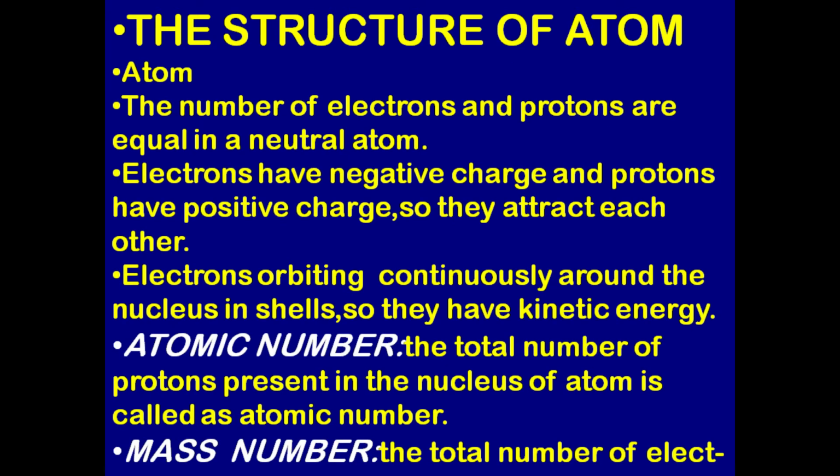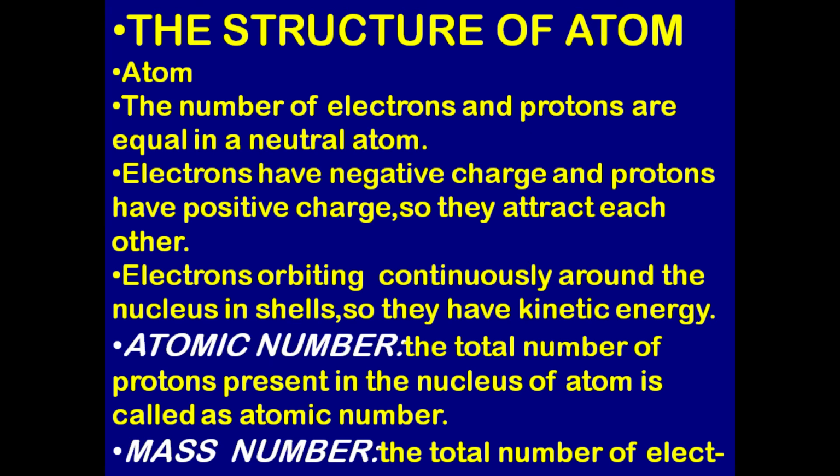The number of electrons and protons are equal in a neutral atom. Electrons have negative charge and protons have positive charge, so they attract each other. Electrons orbit continuously around the nucleus in shells, so they have kinetic energy. Atomic number.